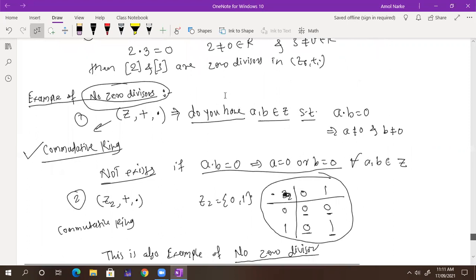So this is the example of zero divisor. We are not going to take this. This is also an example of zero divisor. But what I want is no zero divisors. So you can replace here, you can take R as the real numbers, and you can take anything from R.